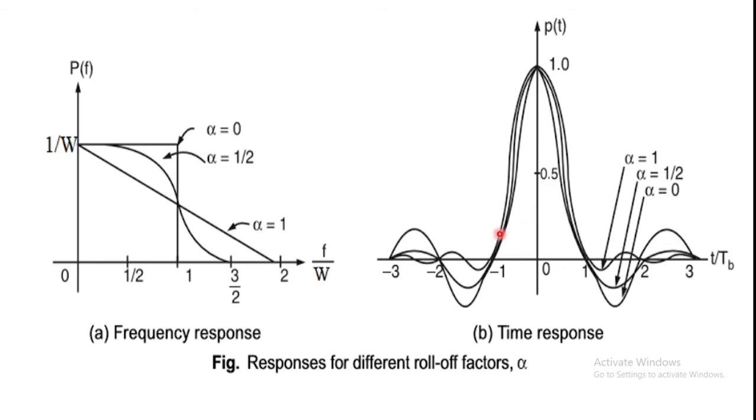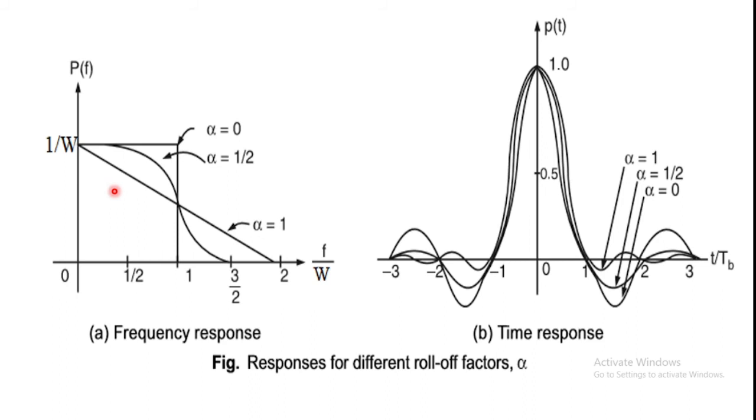From this figure, we can observe that for the parameter alpha equal to 0.5, or 1 by 2, and alpha equal to 1, the characteristics of P of f change gradually with respect to frequency.